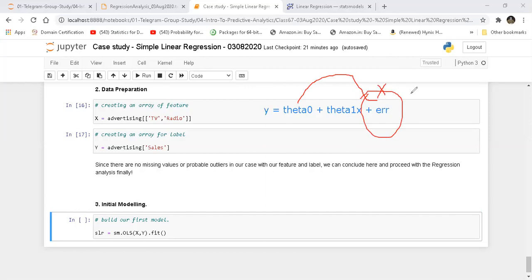Or I will let statsmodels do whatever it thinks is best, but I will assume the error in my model is actually equal to 0. But I have to provide something for theta. Let it randomly choose any value, I don't mind. Let it randomly choose theta is equal to 10. And then let it do the calculation of my cost model using gradient descent, and then let it come back to the value of theta 0 when it has minimized the function, or when it has optimized it. So that's exactly what we need to do over here.